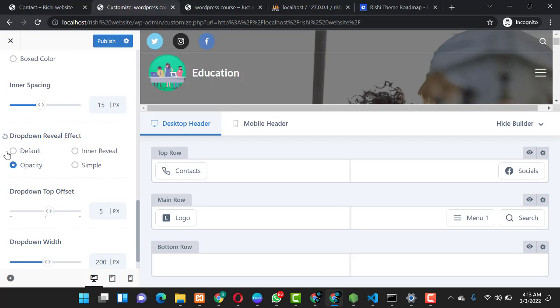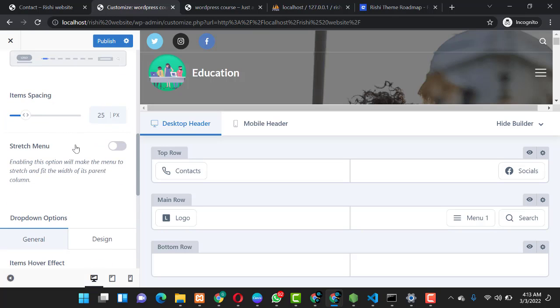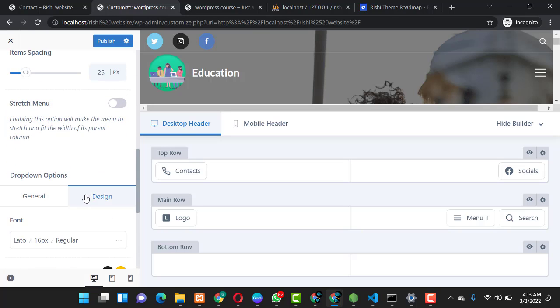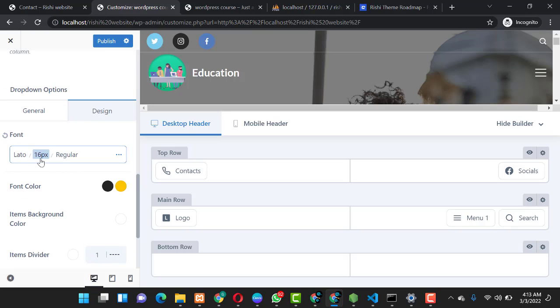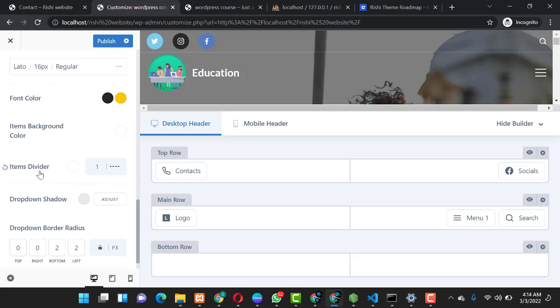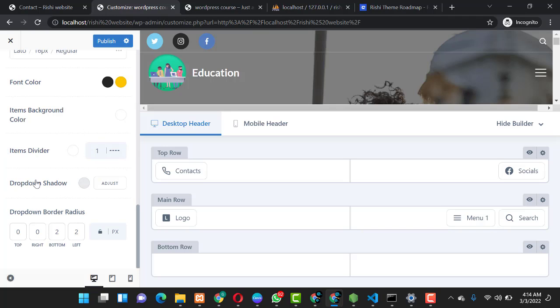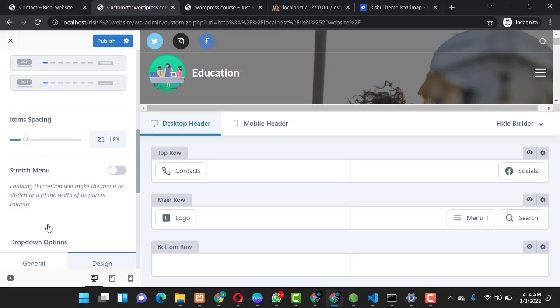You can also choose the drop down opacity and everything the way you want it to be. You can choose the drop down offset, the drop down width. You can come over here, select designs, check how your menu can appear, and choose the font size and everything. You can choose the color, the items background color, items divider, drop down shadow, and everything the way you want to customize your heading.